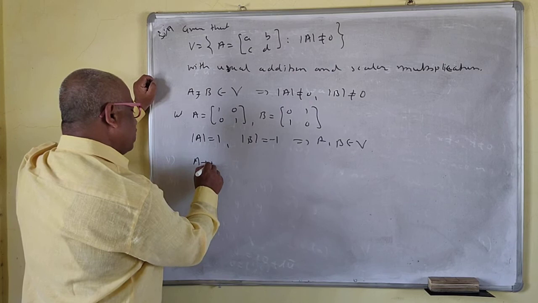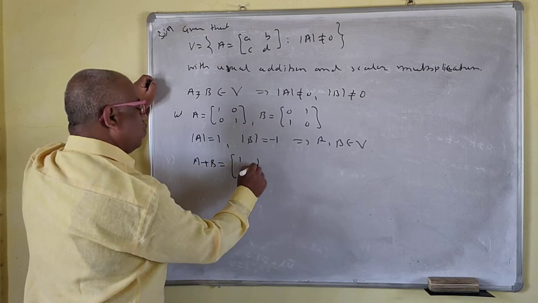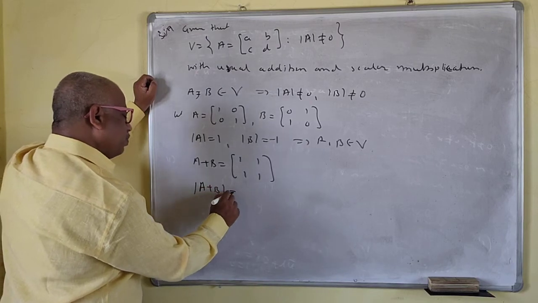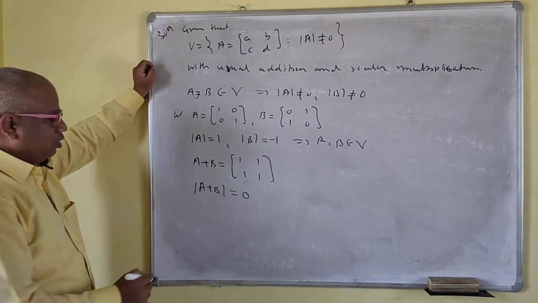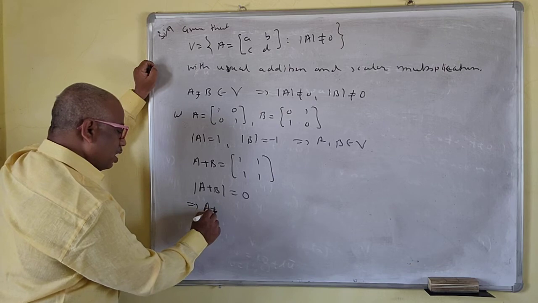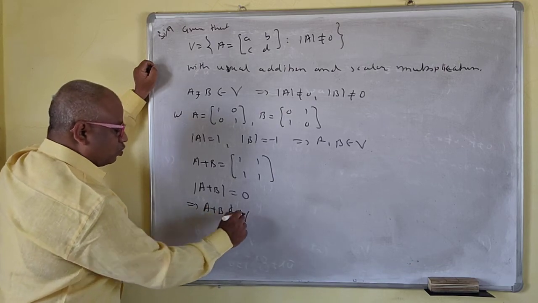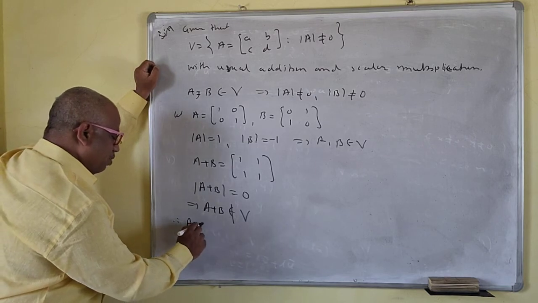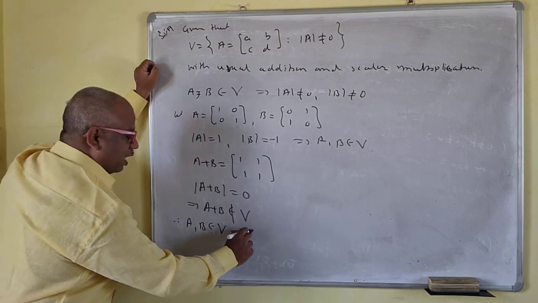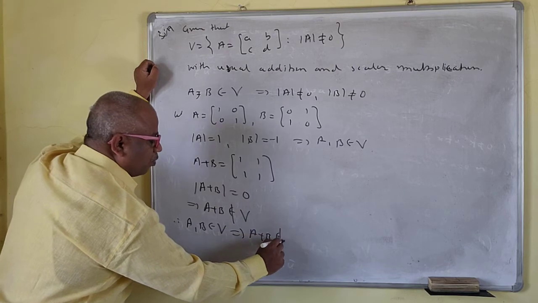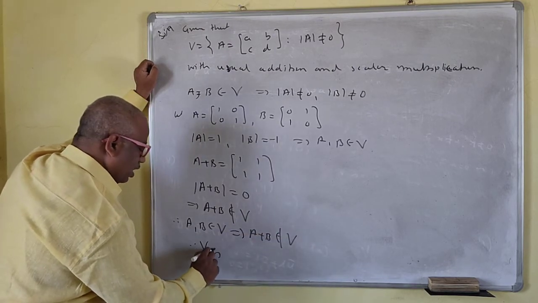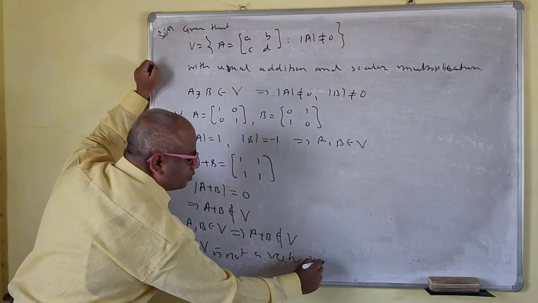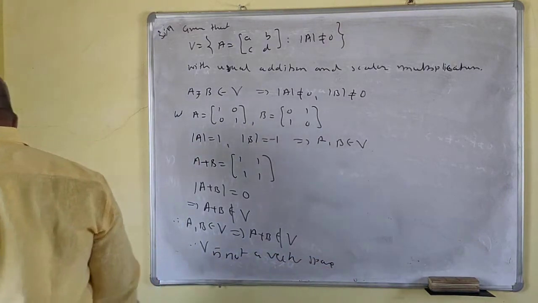So we'll take A plus B, which is the matrix 1, 1, 1, 1. The determinant of A plus B is equal to 0. So this implies that A plus B does not belong to V. Therefore A, B belong to V but A plus B does not belong to V. Therefore V is not a vector space.